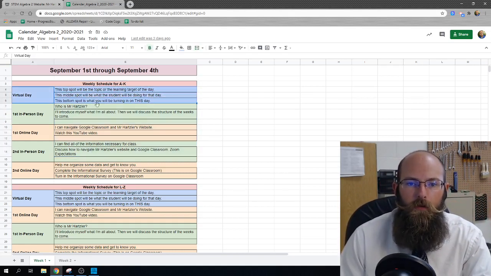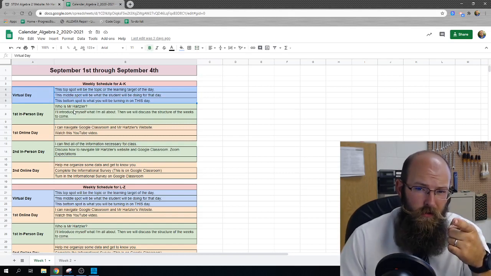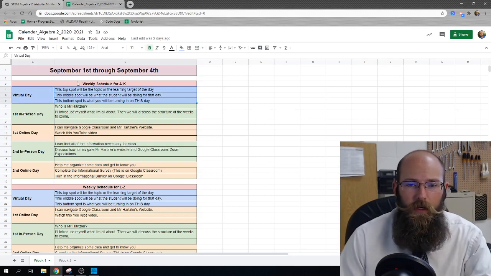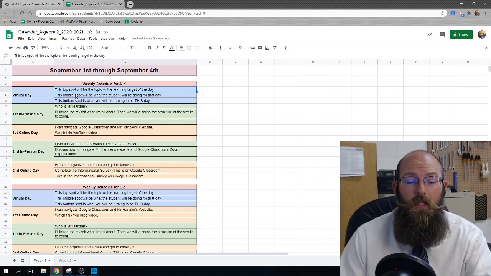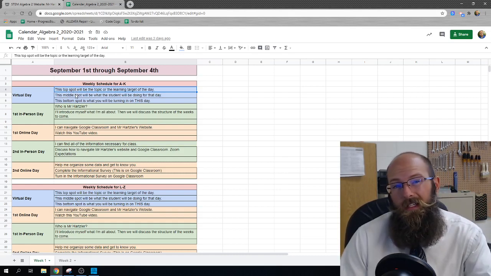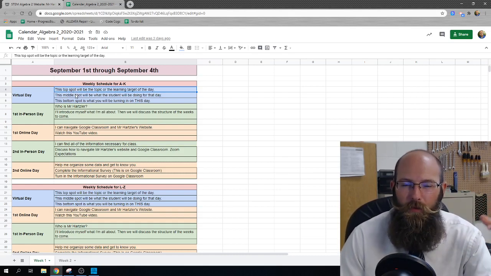The top one is virtual day. We're not actually in school that day. That's the last day of August, but this is where I'm going to put up my template. The top row in each of these is going to be the learning target for the day or the specific topic, because it's not necessarily a learning target. Sometimes it's a topic, especially in engineering.